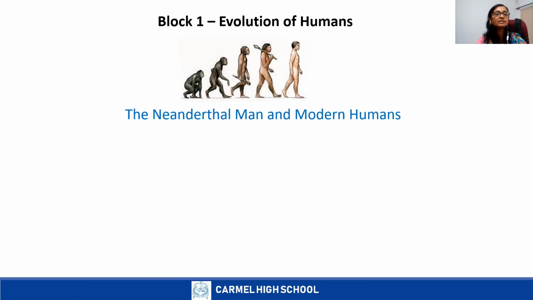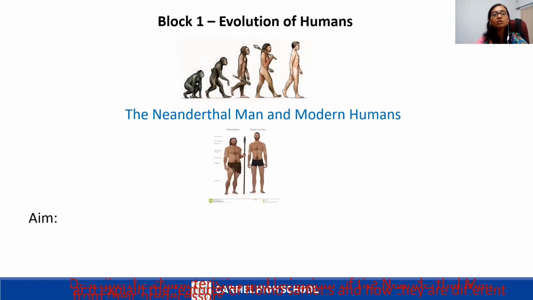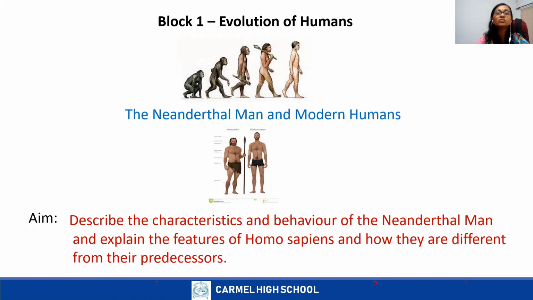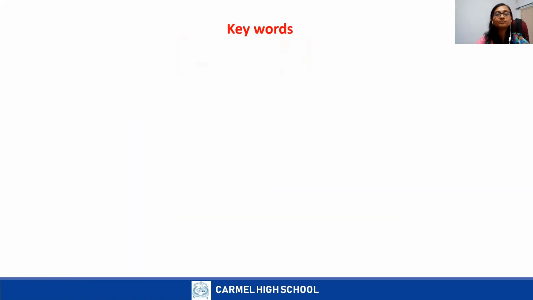In this lesson, we will be able to describe the characteristics and behavior of Neanderthal man and the unique features of Homo sapiens. We are going to learn a few keywords.